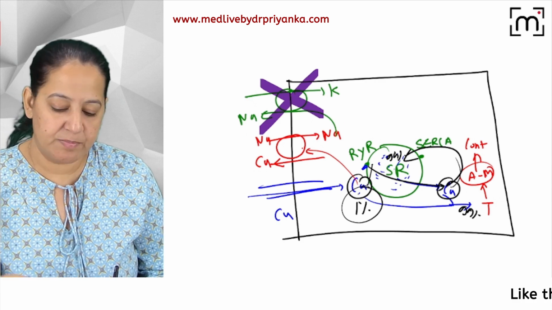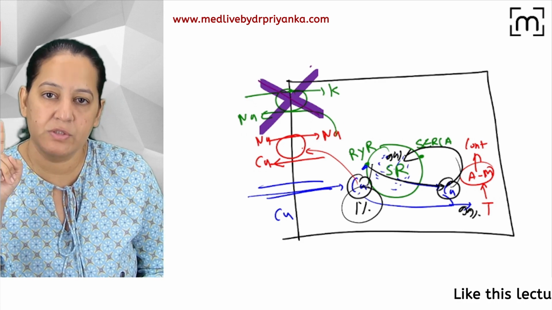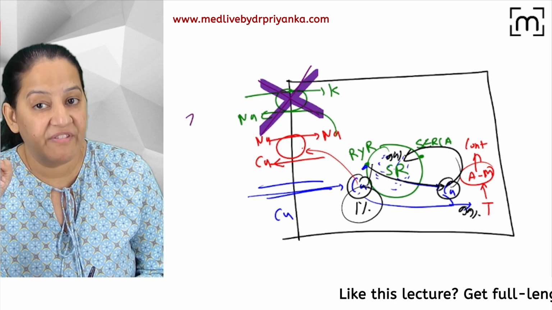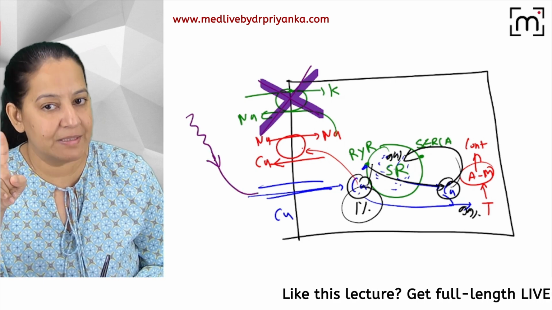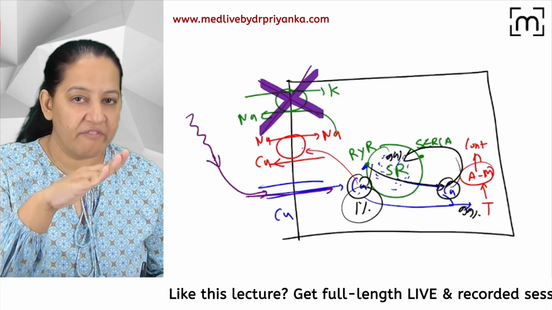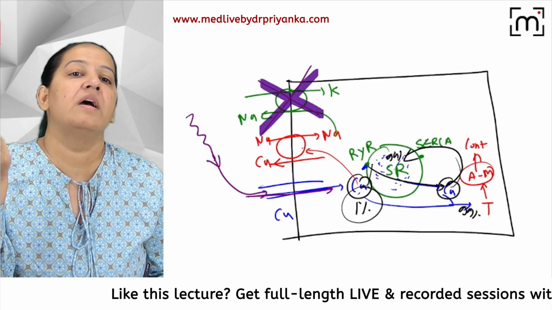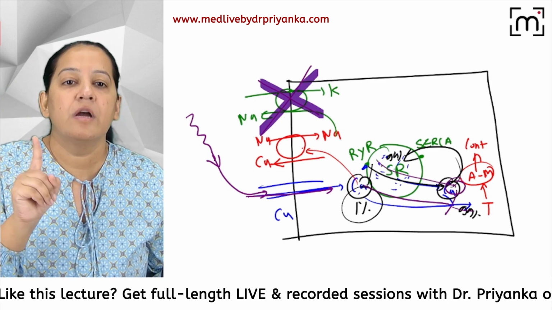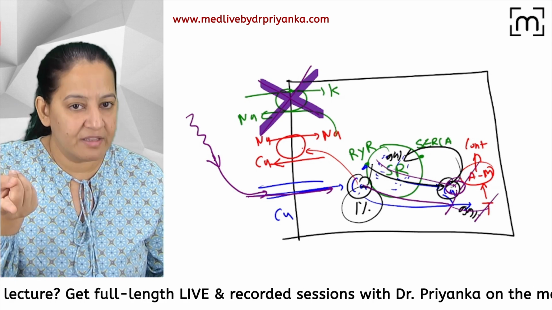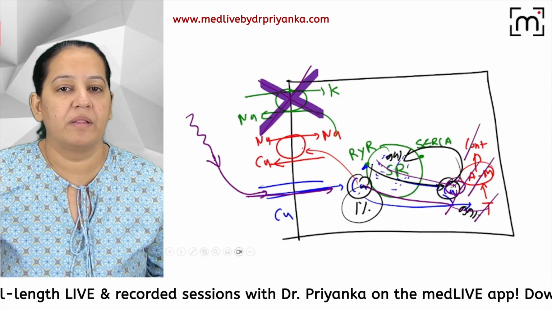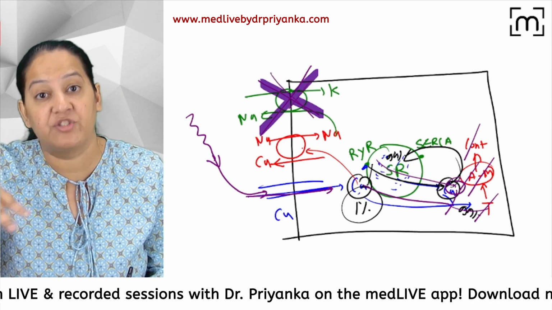When the sodium potassium transporter is completely blocked, and the wave of depolarization comes, 1% calcium goes inside and stimulates RYR. 99% calcium more comes out, both the calcium combine together, activating the troponin, activating the actin myosin complex, and it is doing the contraction. So contraction is normal, as usual, even in presence of digoxin.